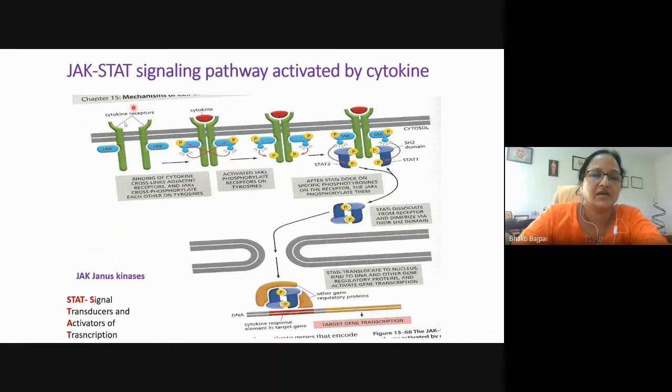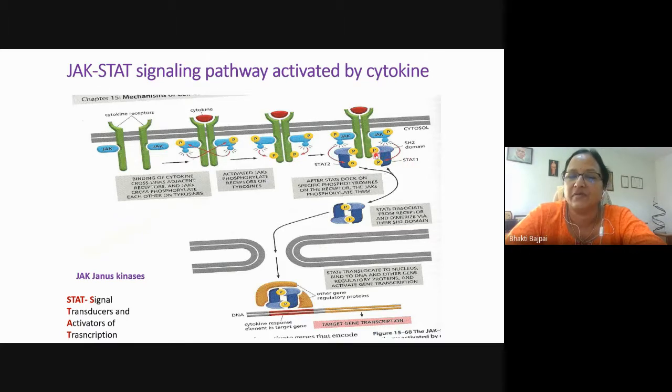So it is a receptor tyrosine kinase. It is in the inactive form, but when the cytokine binds, dimerization occurs, and the two catalytic units cross-phosphorylate each other, and the tyrosine is phosphorylated. Now this phosphorylated tyrosine will provide the docking site for JAK. This activated JAK will now phosphorylate the tail of the receptor, which will provide the docking site for another protein, that is the STAT.